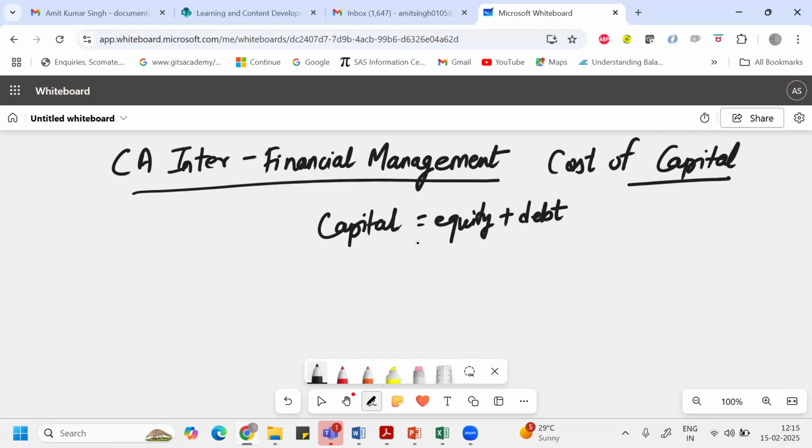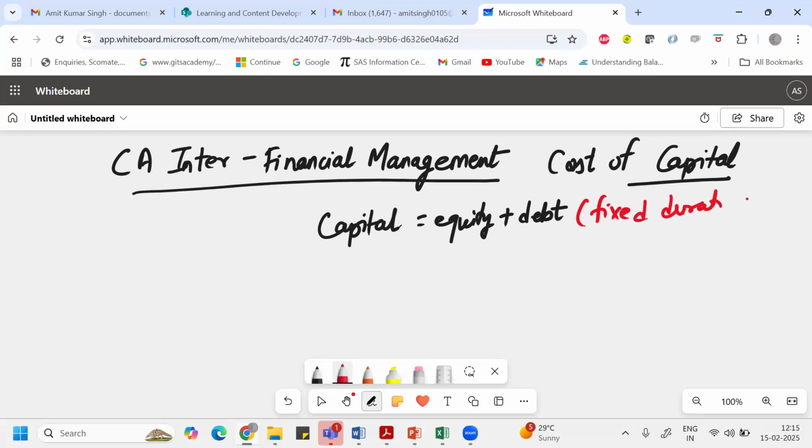Whenever we talk about borrowing, please remember that in the case of debt, ownership is not transferred, but in the case of equity, you make others a part of your organization or a part of your ownership. Debt is always issued for a fixed duration of time.